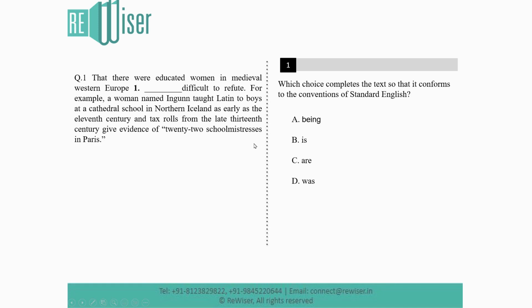So let us see how to do this particular question. First, we need to look at the options and decide exactly what rule or concept is being tested. Second, we take the clues from the text, identify the subject according to the context, and then do the process of elimination. Got it? By looking at the options, being, is, are, and was, we know that the sentence is testing you on the correct verb. So this concept would be a subject-verb agreement error. According to the subject, we need to decide exactly what the verb has to be.